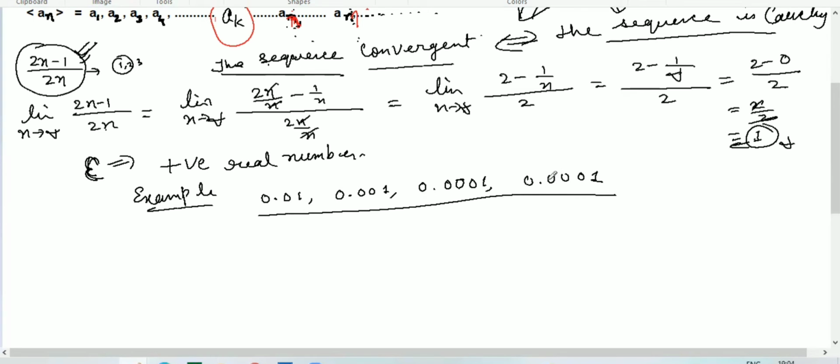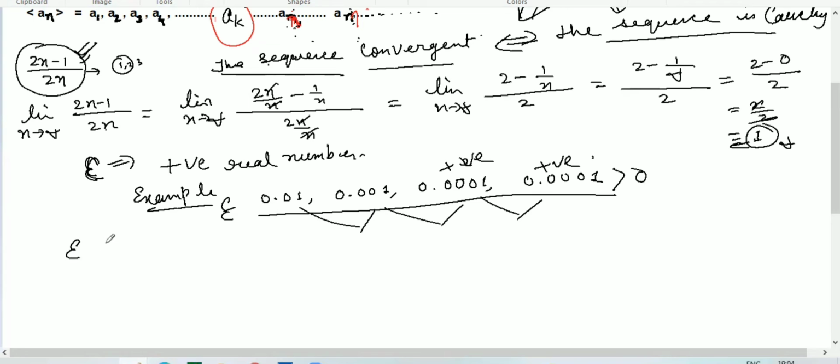Clearly you can see all the numbers are approaching 0, not exactly 0, but all are greater than 0, all are positive real numbers. So numbers of this type are epsilon, which is greater than 0 and positive, but the value is very small, approaching 0. How will we use this epsilon in real analysis?